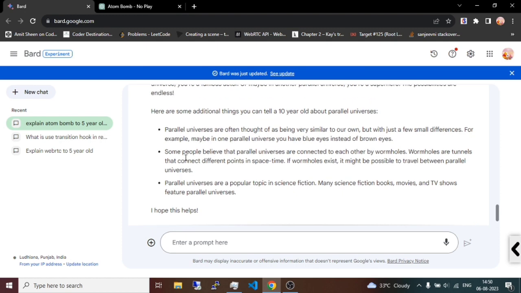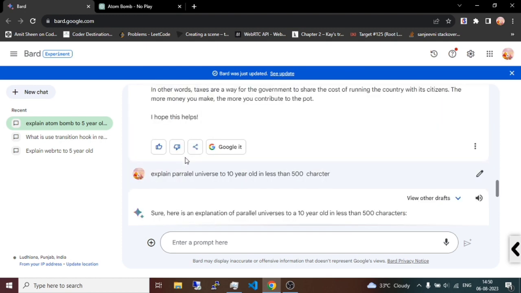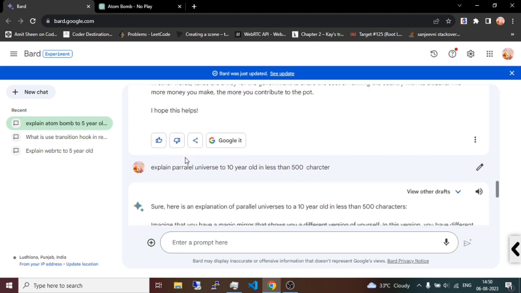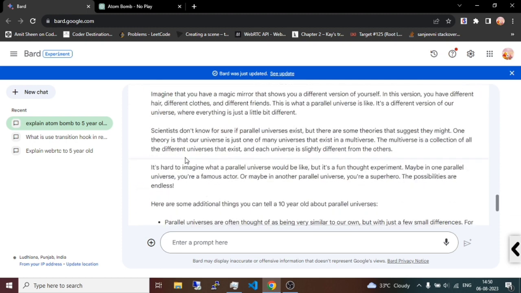So the answer is pretty much good, but it is not following the guidelines provided by me. If you are looking, this answer is not fitting the criteria which I have given to the Bard, but the answer is pretty much good. And if ChatGPT also didn't follow this instruction, I think ChatGPT would also provide a very convincing answer compared to the previous one which it provided.